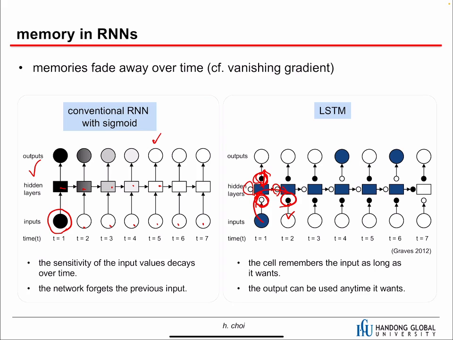We can keep this information again and again. Now if we want this information at the output layer, we just open the gate, and we pass it. When we need it, we can open. So we can control this information.